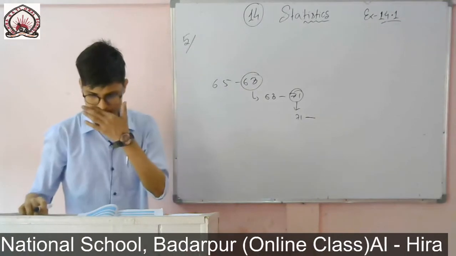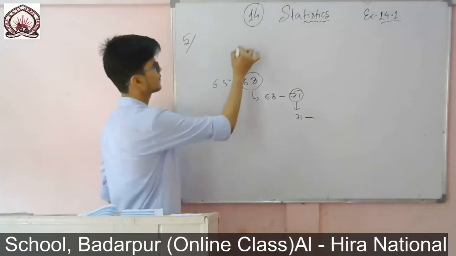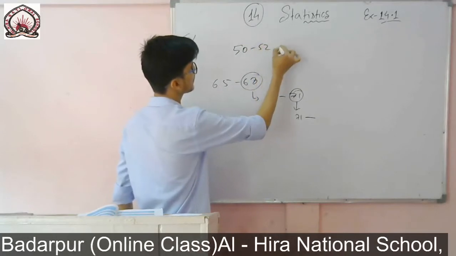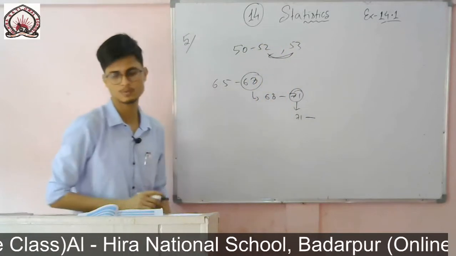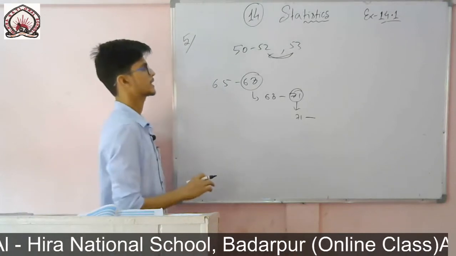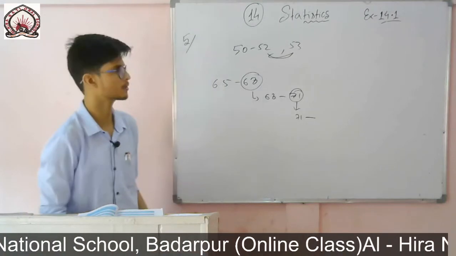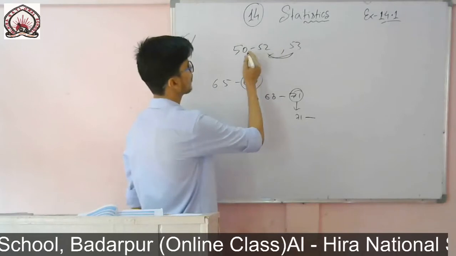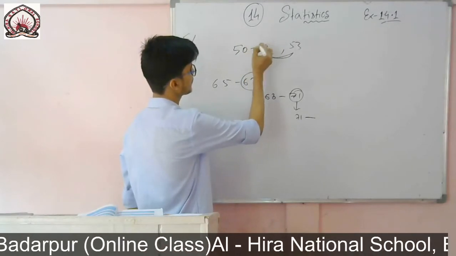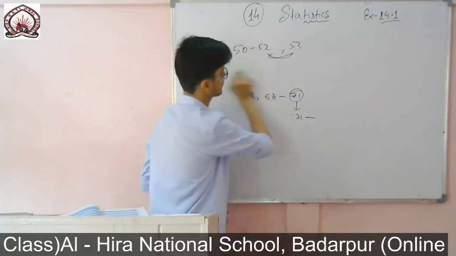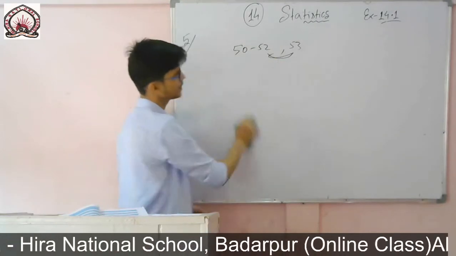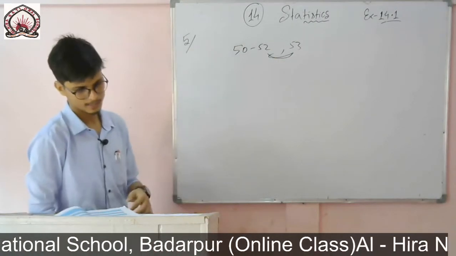But in this case you will find that 50 to 52 is given, then 53 is given. That means it is not continuous. So first of all we have to make it continuous. In class 9 you have read how to make the data continuous. Simply, from the lower limit we subtract 0.5 and to the upper limit we add 0.5.